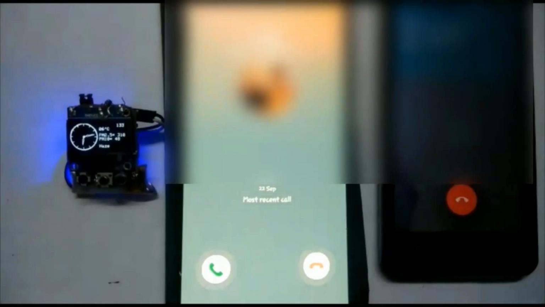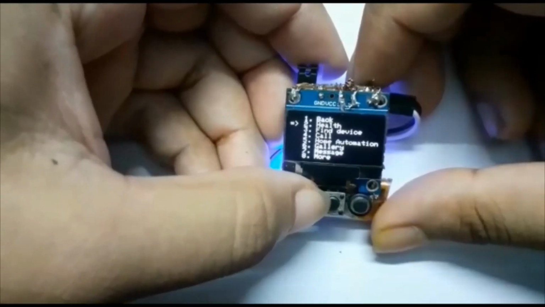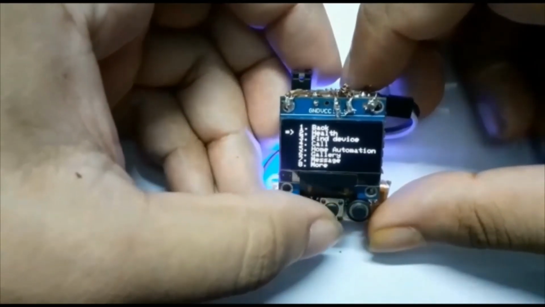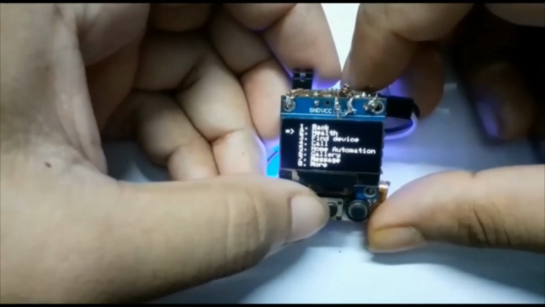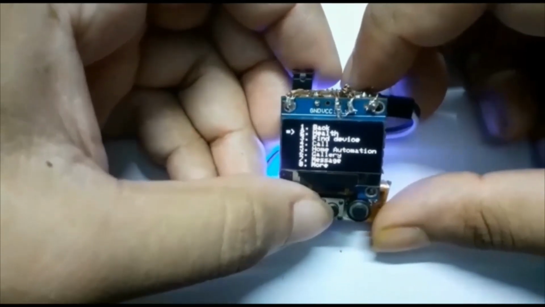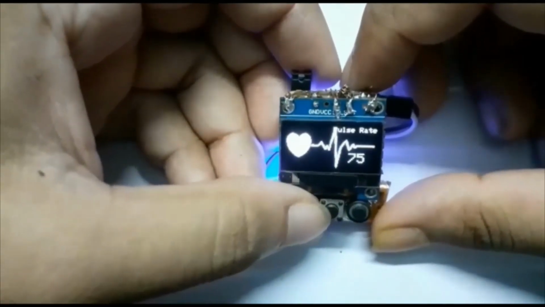If anybody calls the user, then a calling notification will display on the OLED screen of the smartwatch. A person can also check his present health condition, which is stored to the database by the sensors, by pressing the health option on the menu.